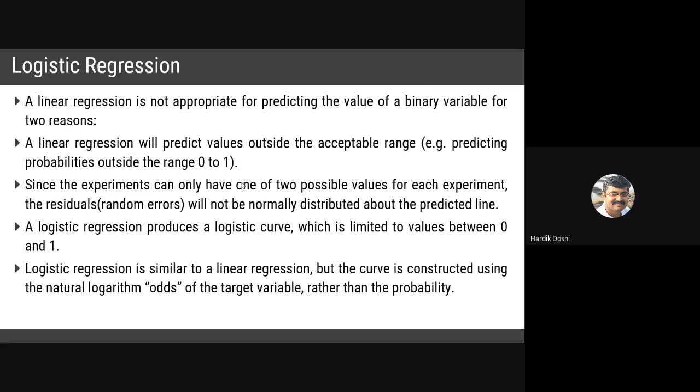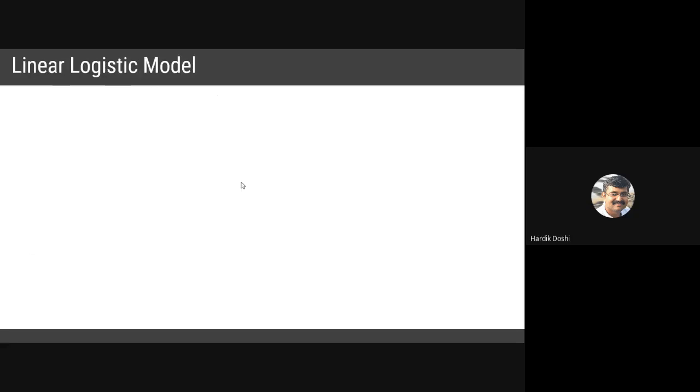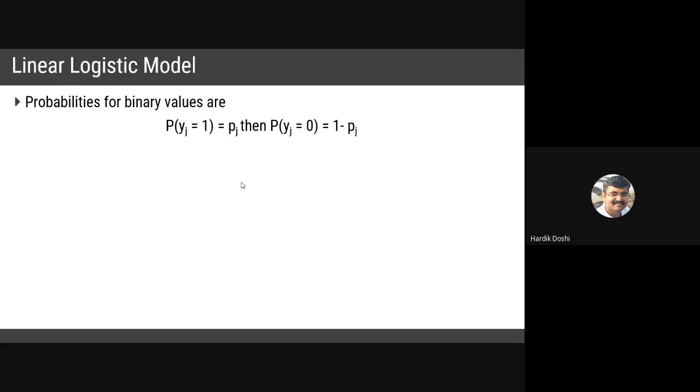And logistic regression is similar to linear regression, but the curve is constructed using the natural logarithm. Odds of the target value. Odds, we have discussed the odds: the ratio of probability of success divided by probability of failure. Now, let us discuss one example. But before that, we again discuss the equation.